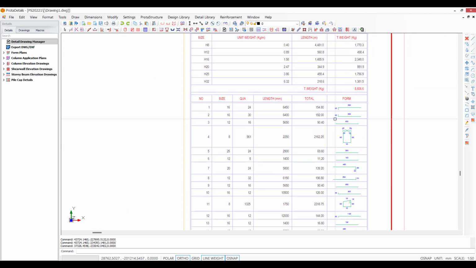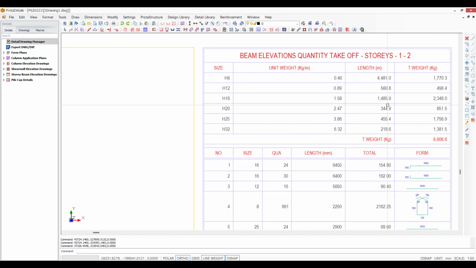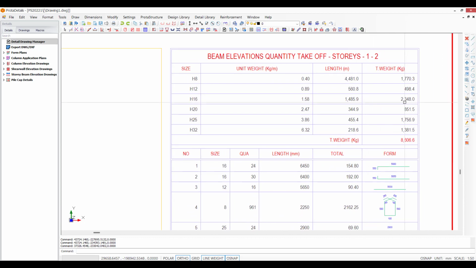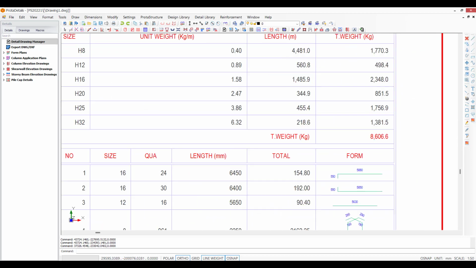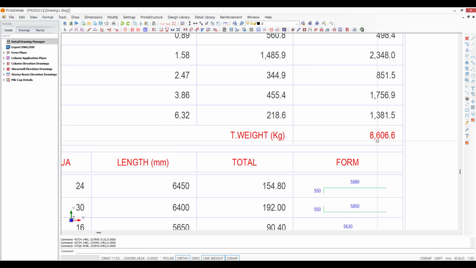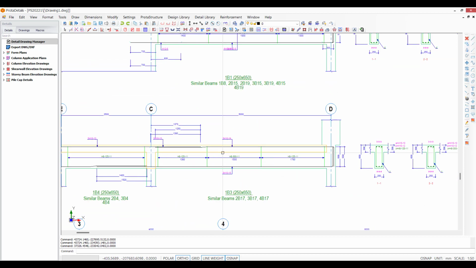Now, I know for this drawing, for the 16s, there's actually 1485.9 meters of steel, 2,348 kilograms. For everything within this drawing, there's 8.6 tons of steel. Now, this includes everything, the laps, the links, everything here is being quantified. So if you're needing to compare different schemes, you're easily able to do this.